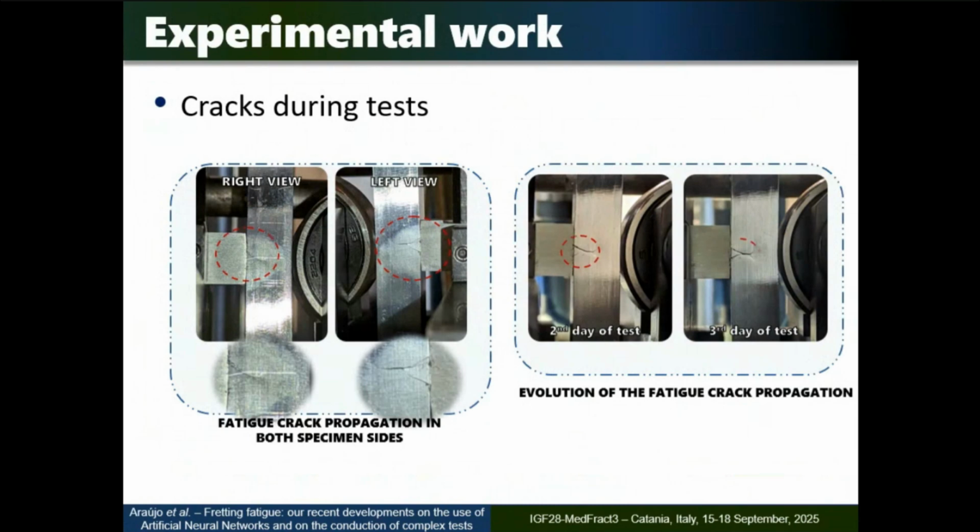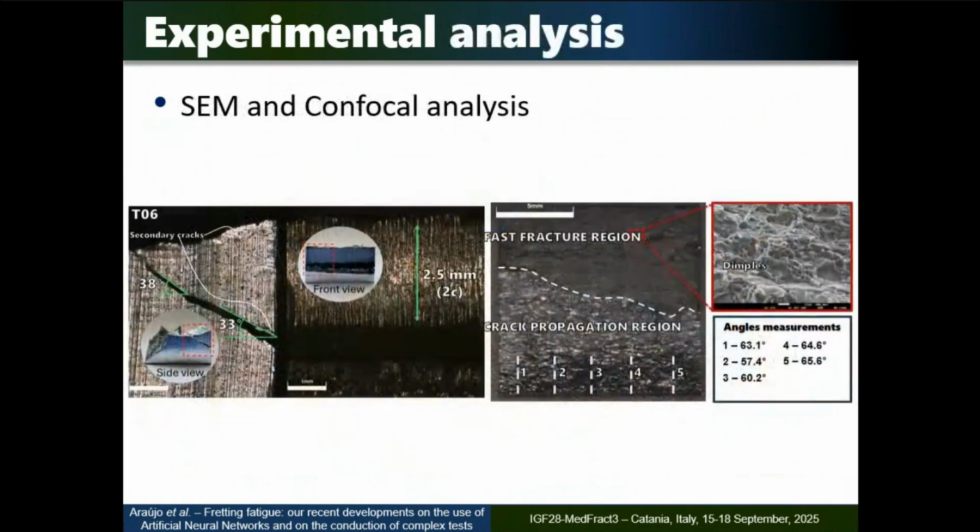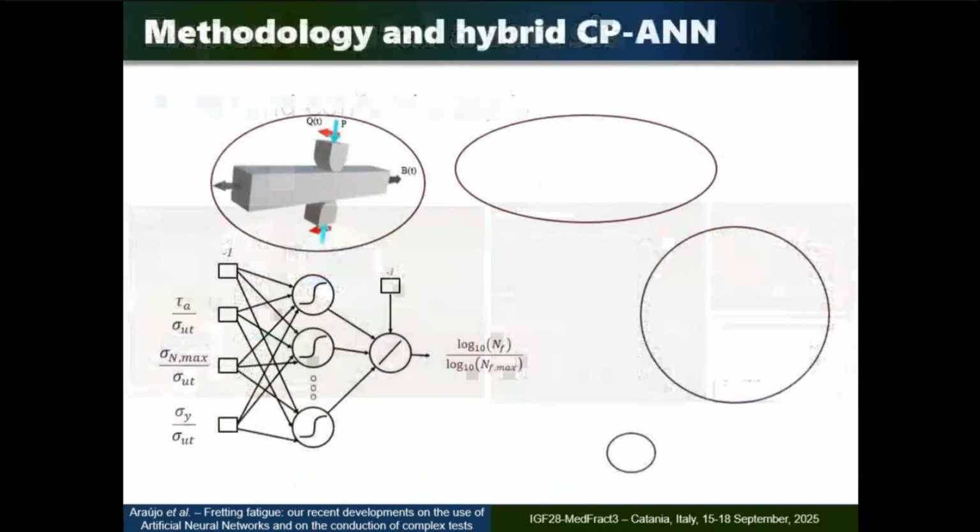Here's a zoom of the crack region. Well, very quickly, and at the end you have this detached triangular part. Here you can see the slip zones. So the cracks started within the two slip zones, and all the tests have these characteristics. At the end, you could get this triangular bit coming out of the specimen. We also measure the angles, right? So you could measure the angles as an average 60-something degrees, the complementary angle of this one, okay? We use a confocal laser microscope to measure the angles.